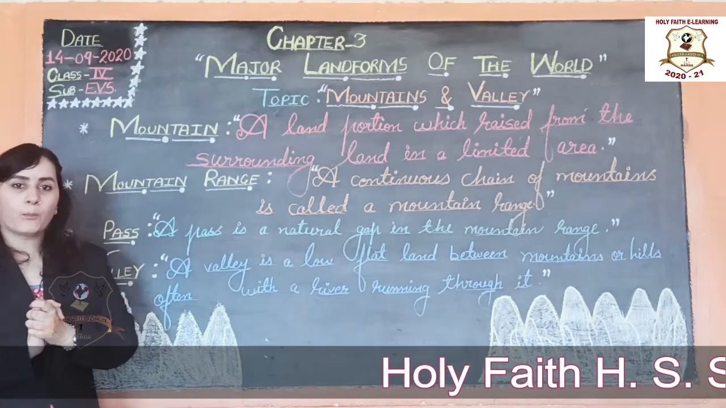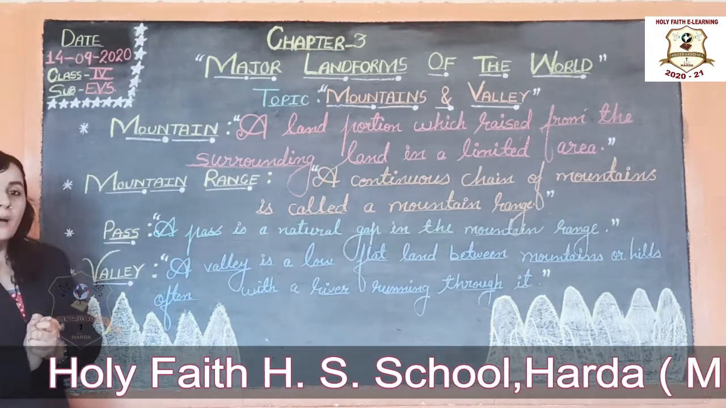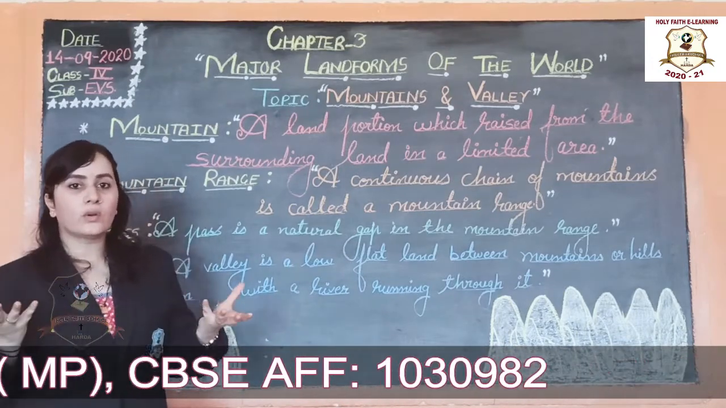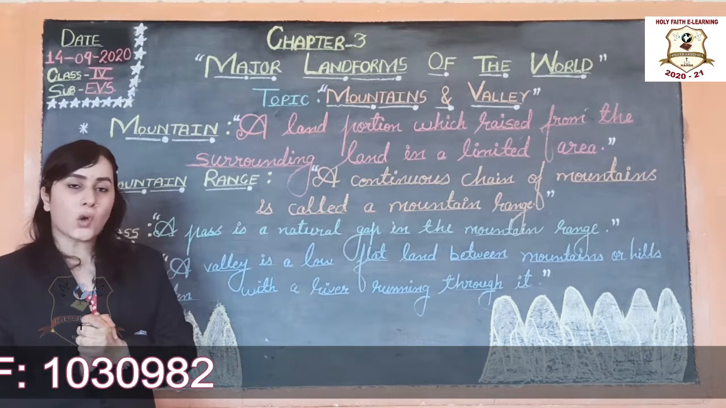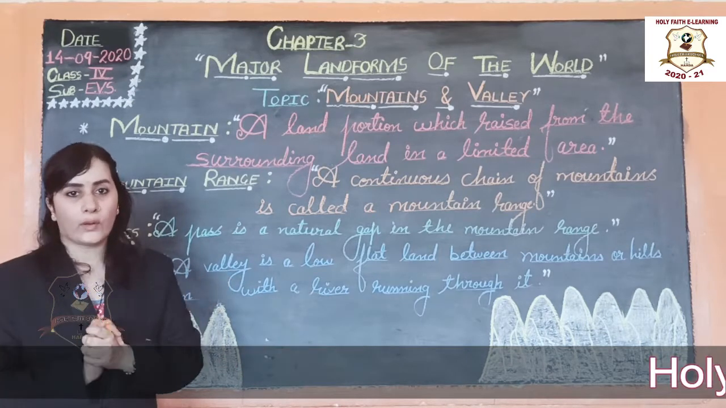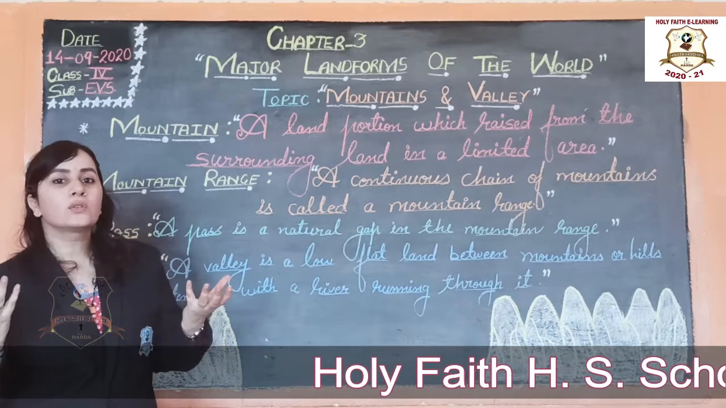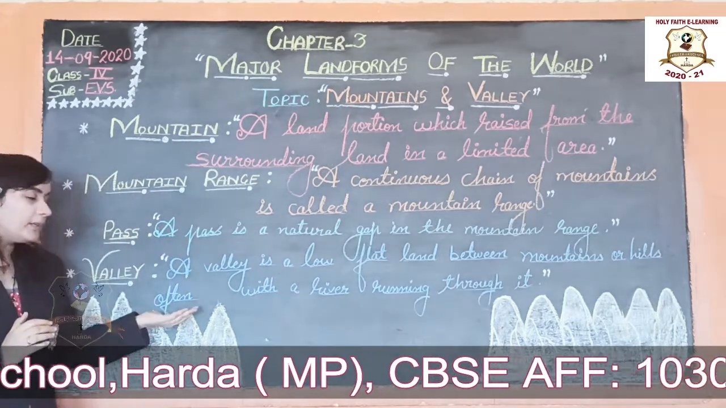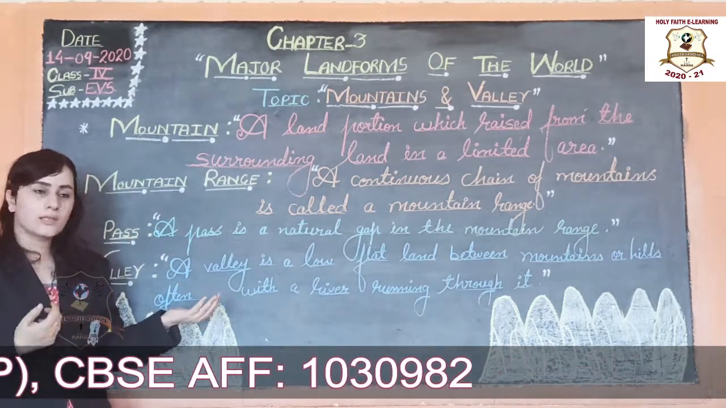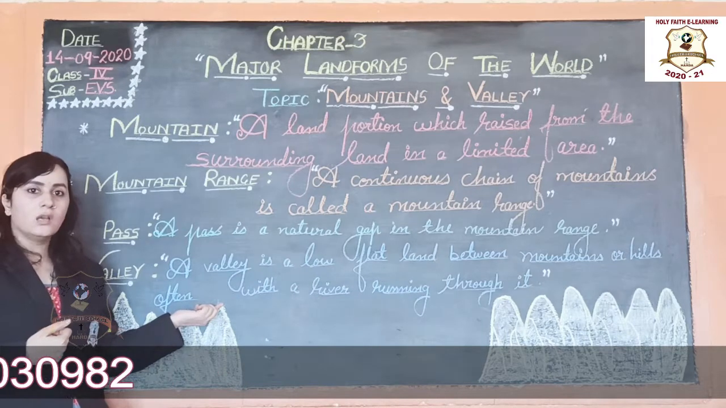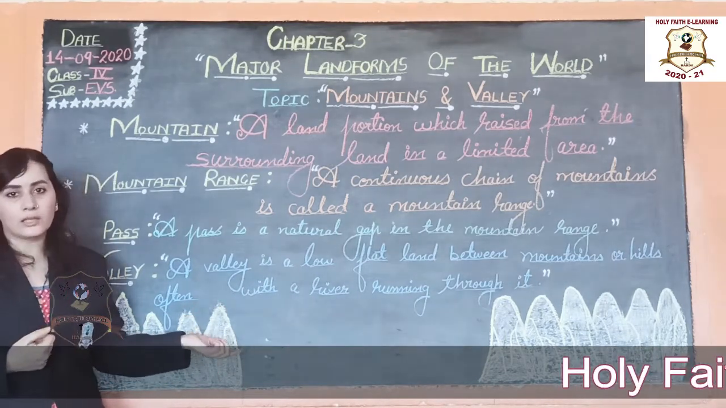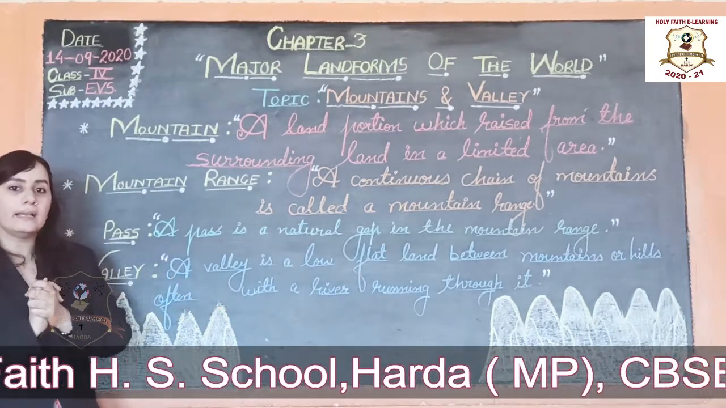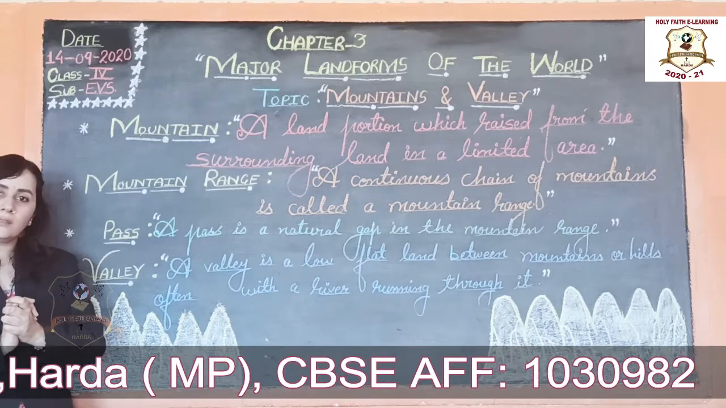Now let us see the importance of mountains. Mountains act as a barrier. Barrier means to stop, rokna. Mountains stop hot and cold winds. Mountains are sources of many great rivers, means rivers originate from mountains. River किससे originate होती है? From mountains, because snow melts and becomes a river. These rivers provide water for irrigation and other daily needs of the people living near them.